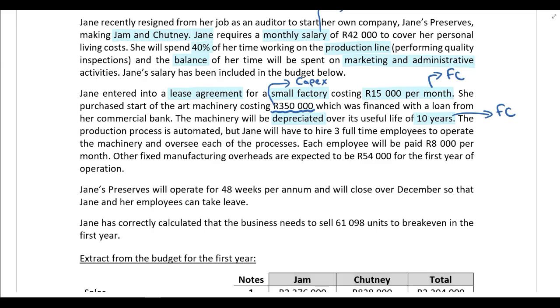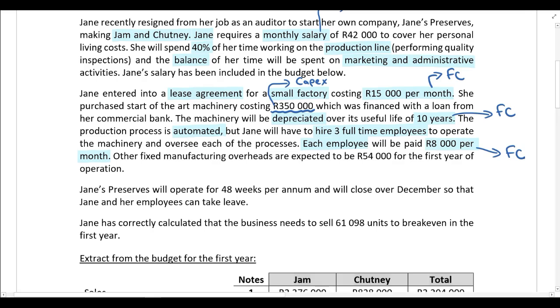The production process is automated, but Jane will have to hire 3 full-time employees to operate the machinery and oversee each of the processes. Each employee will be paid 8,000 Rand per month. Okay, so she's going to hire 3 full-time employees, and each employee is going to be paid 8,000 Rand a month. Once again, guys, this is going to be classified as a fixed cost. Regardless of the number of units manufactured in any given month, each employee is receiving a fixed salary of 8,000 Rand. It does not vary with the number of units manufactured.